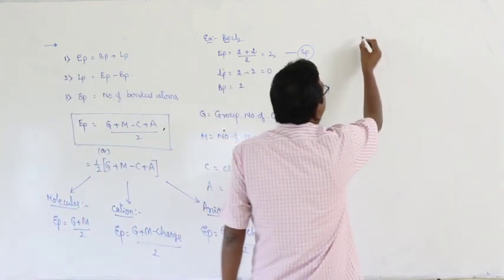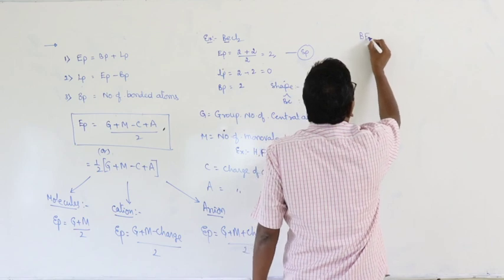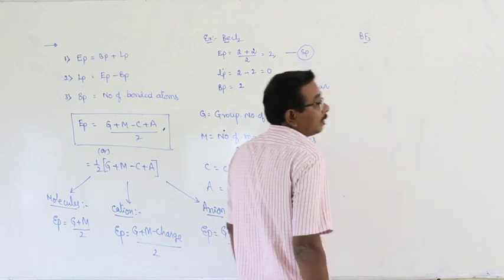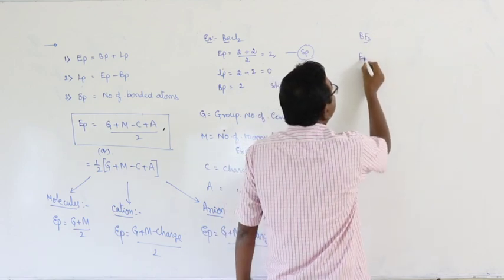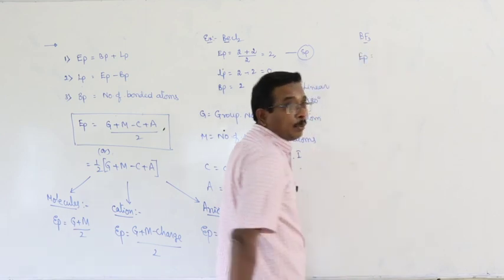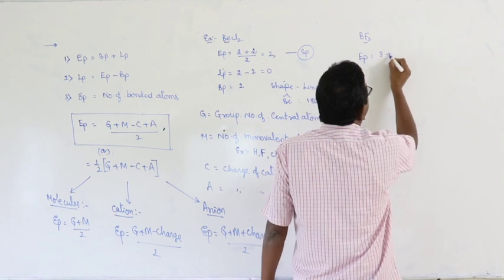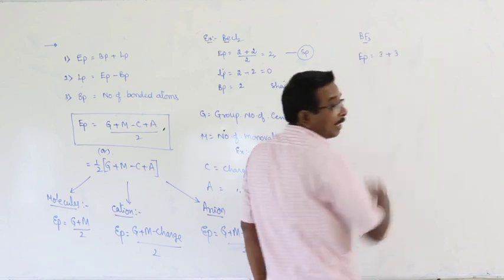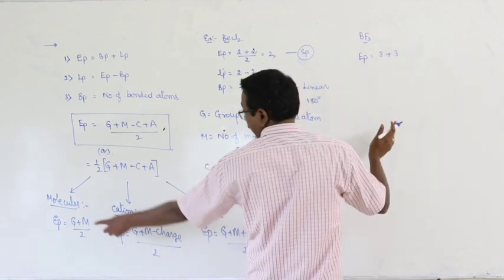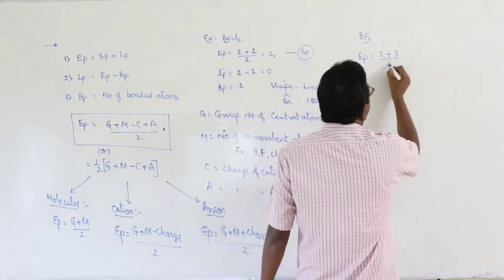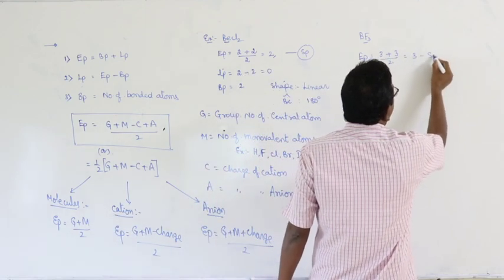Second example, BF3. Here number of electron pairs is equal to, central atom boron, boron group number 3. 3 plus 3. Fluorine is monovalent atom. 3 plus 3 by 2, that is equal to 3. sp2.